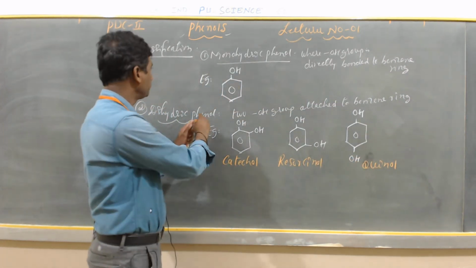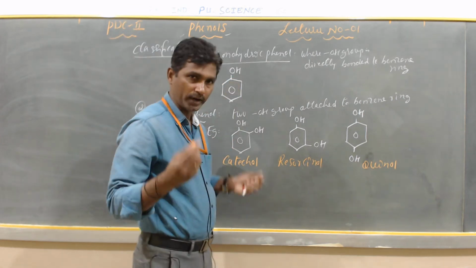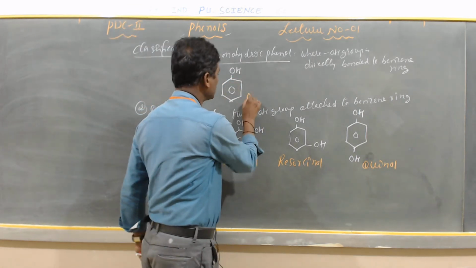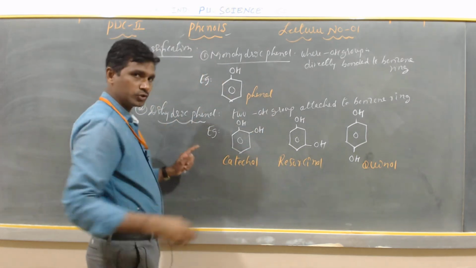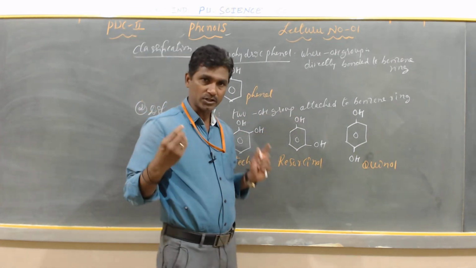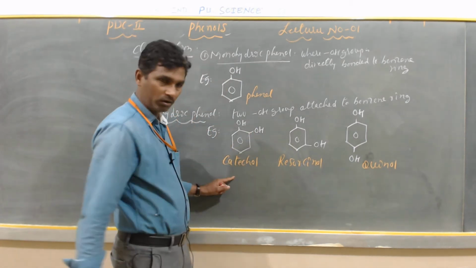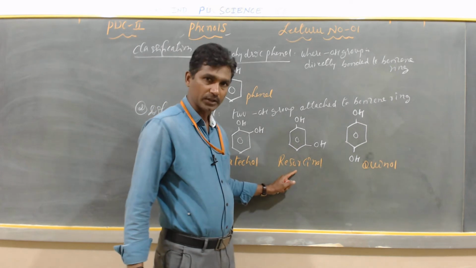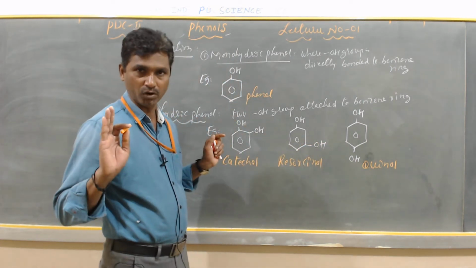So where only one OH group is attached to the benzene ring, it is monohydric phenol. Example is phenol. Two OH groups, or two hydroxyl groups, attached to the benzene ring is called dihydric phenol. Examples are catechol, resorcinol, and quinol.